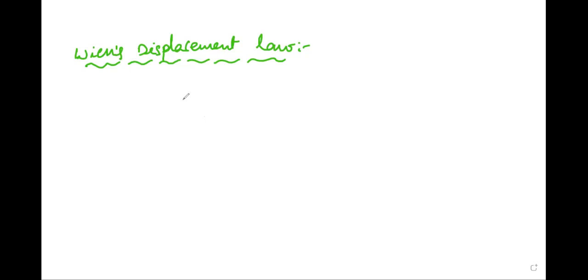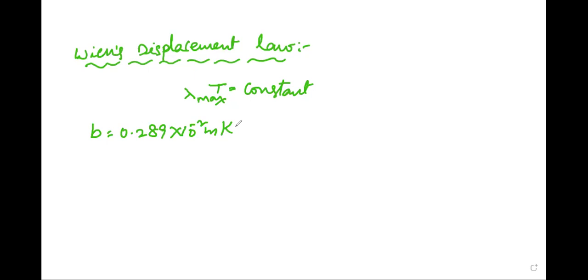That means lambda m into T is equal to constant. Here the constant b is Wien's constant, 0.289 into 10 power minus 2 meter Kelvin.